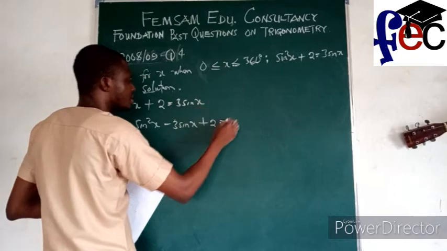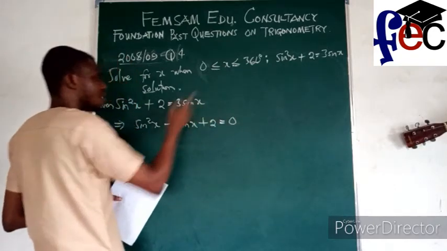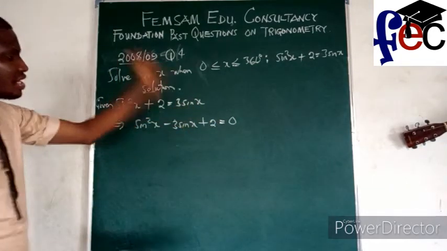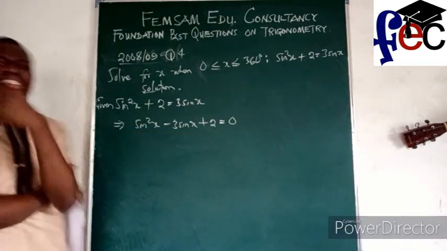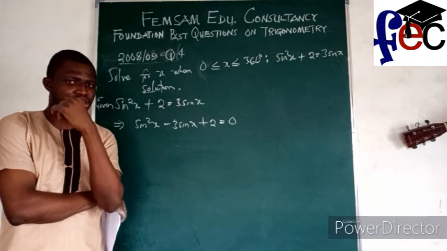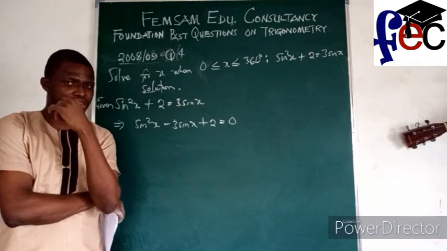The result of this is going to be 0, because the moment you add minus 3 sine x to this, you get 0. So when you check this, this is a trigonometric quadratic equation.